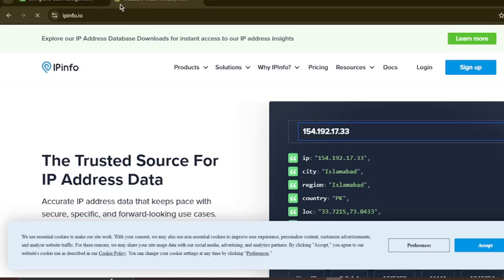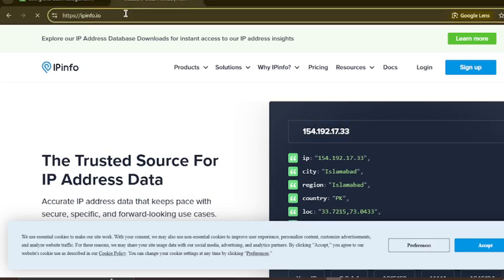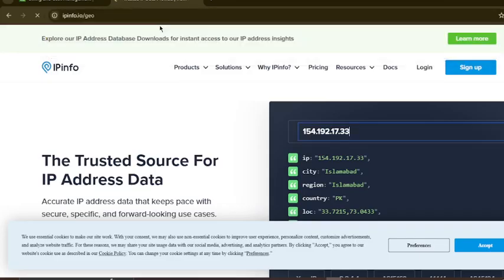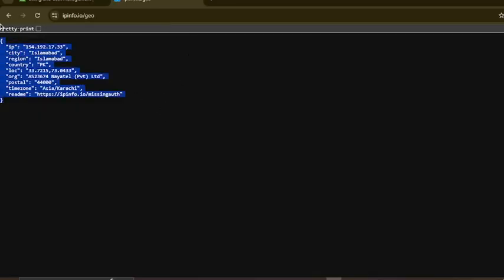And on this link, if I add geo, it will give me all the data: my IP, city name, region, and also country. So this is the API.